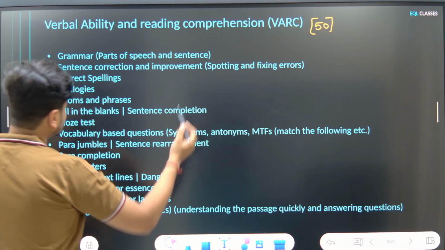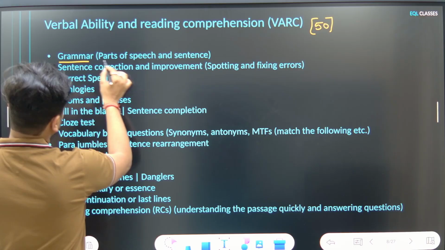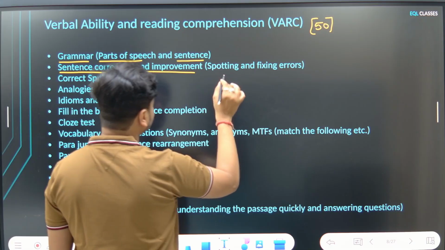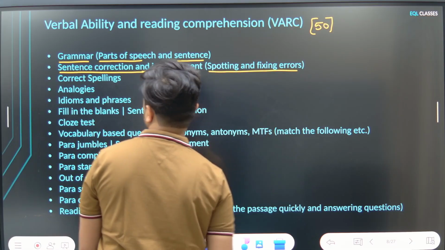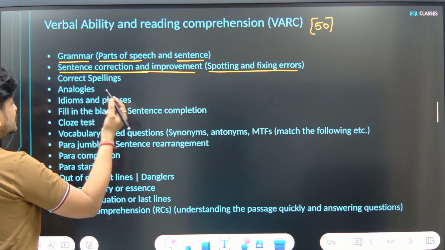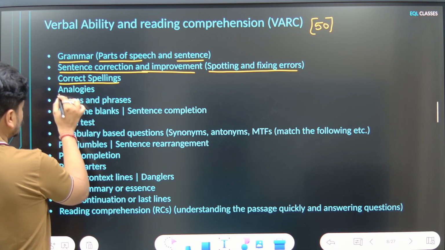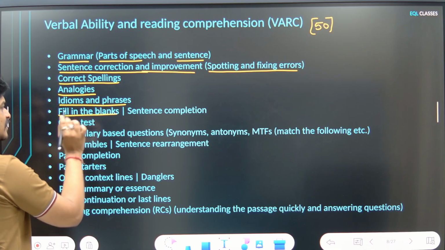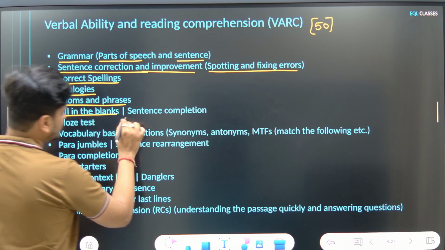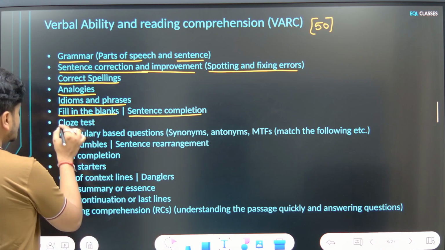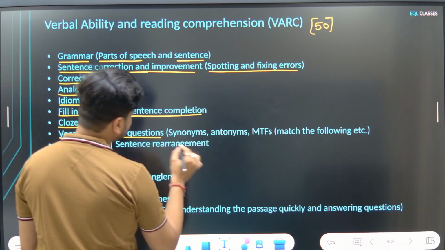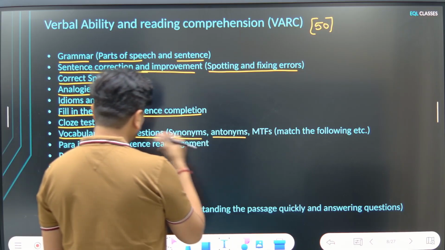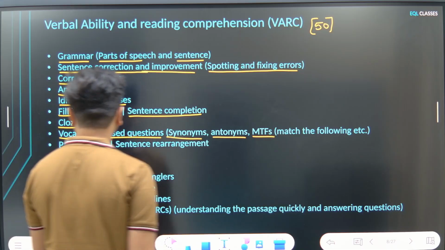So what are the topics under this section? Grammar, parts of speech and parts of sentence, sentence correction and improvement. You should be comfortable with spotting errors and fixing errors. There have been questions in the past on correct spellings, questions on analogies, questions on idioms and phrases. Fill in the blanks, could be grammar based, could be vocabulary based, could be context based, which is also called sentence completion. Cloze test, vocabulary based questions, direct questions such as synonyms or antonyms. You can have questions based on vocabulary, but in the form of match the following. It has happened in the past.